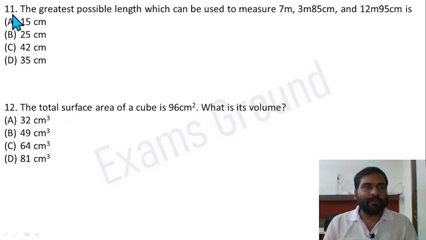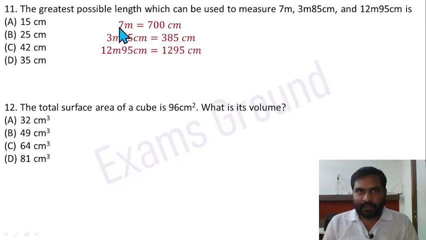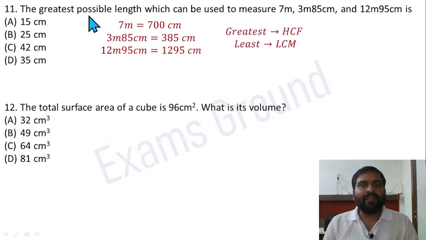Question 11. Mathematics part starts here. The greatest possible length which can be used to measure 7 meter, 3 meter 85 centimeter and 12 meter 95 centimeter each. First convert all the lengths into centimeter. So 700 centimeter, 385 centimeter, 1295 centimeter. It is asking for greatest. So whenever it is asking for greatest, that means you have to take HCF. Whenever it is asking for least, then you have to take LCM. It is asking for greatest possible length. So just take the HCF, highest common factor.